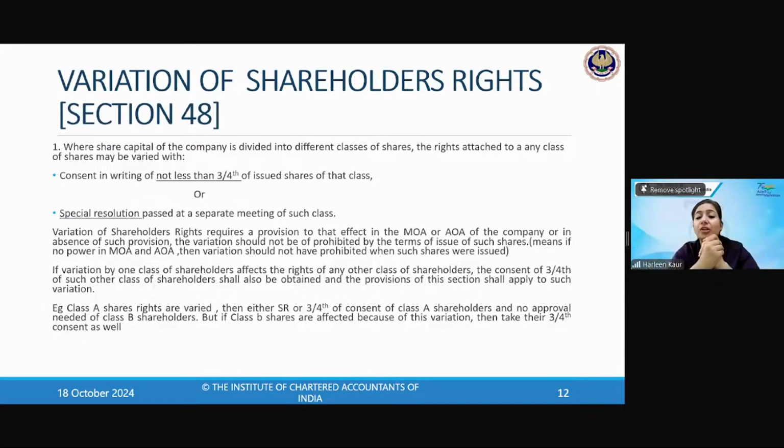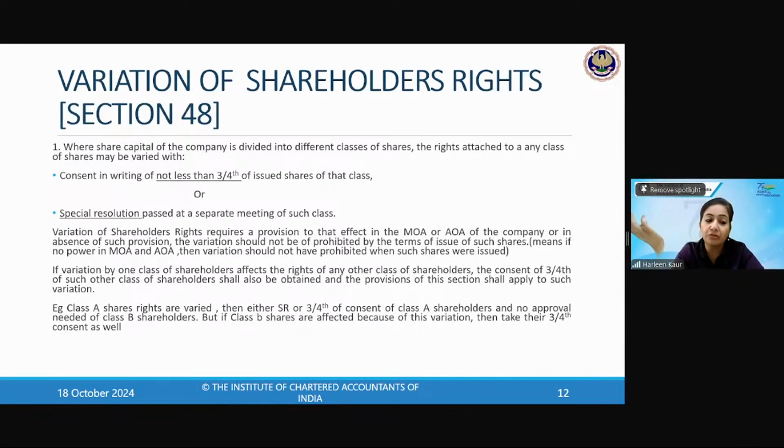Now it says the variation requires a provision to that effect in the MOA or AOA. That means it should be written in your memorandum or articles of association that yes, you can make this kind of variation. It should not be prohibited. If any prohibition is given in the terms of the shares, then you cannot make the variation. So it says the variation should not be prohibited by the terms of such share, meaning when you're issuing the shares, you have not prohibited it. Say, for example, there was a company ABC Limited and it issued the shares, and at that time it had already prohibited the variation. It had mentioned that if there is any variation, that shall be prohibited.